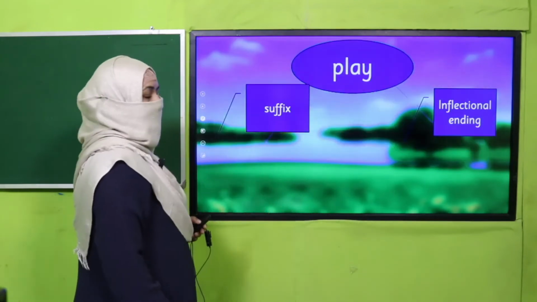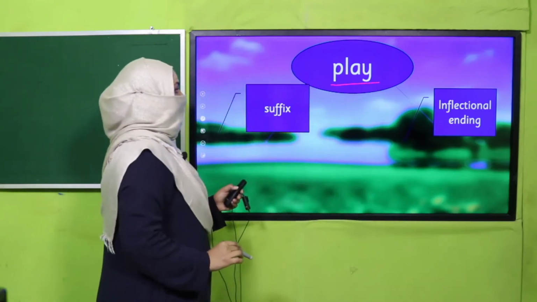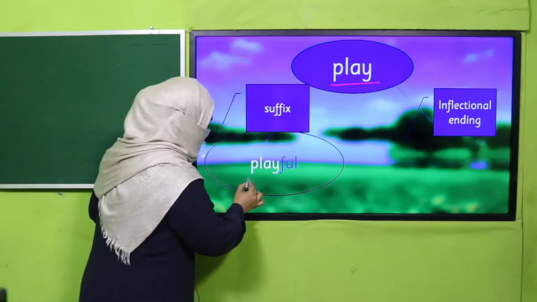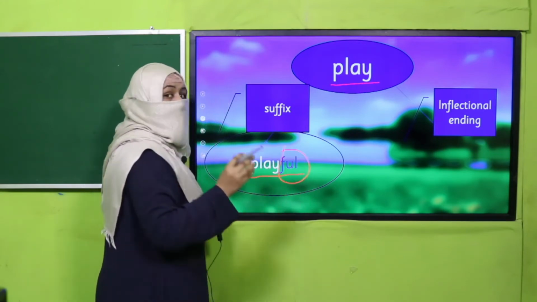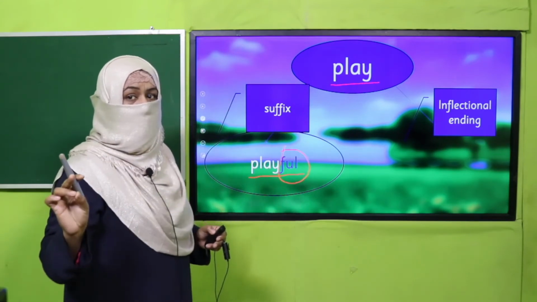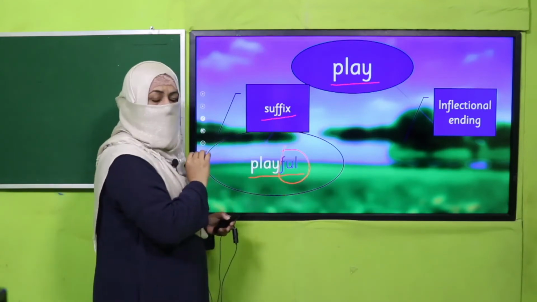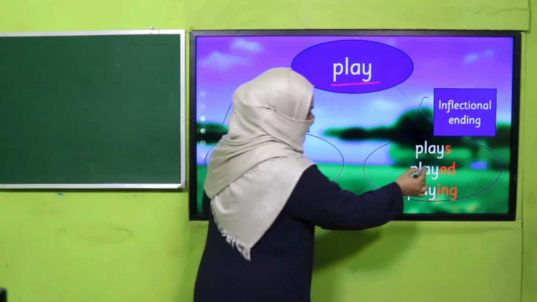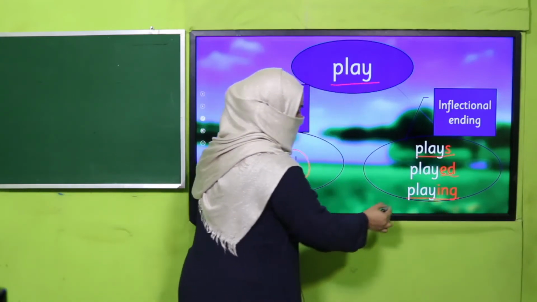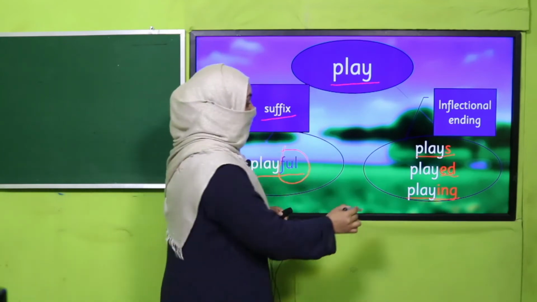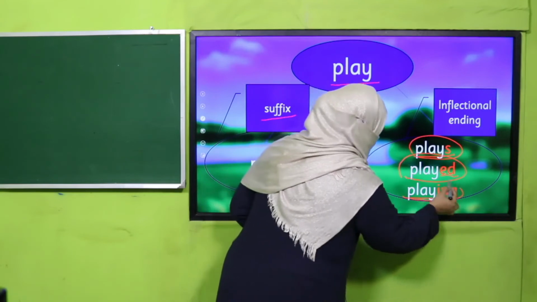For example, play. Now this is the base word, the root word. I can write playful. Now by adding this, neither the number nor the tense of the word changed. That's why it is a suffix. Okay, but if I add s, plays, ed, played, ing, playing, now you know this is simple present tense, this is simple past tense, and this is continuous tense.